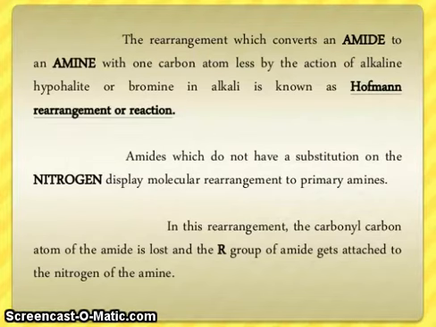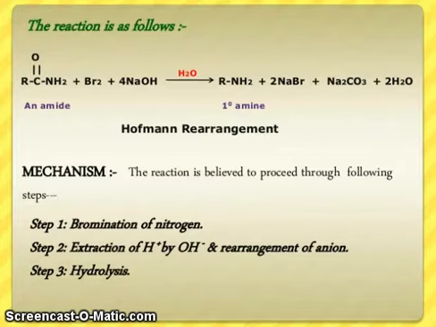In this rearrangement, the carbonyl carbon atom of the amide is lost and the R group of the amide gets attached to the nitrogen of the amine. So the reaction is as follows: an amide, Br2, sodium hydroxide, water, gives a primary amine, sodium bromide, sodium carbonate and water. The Hofmann rearrangement mechanism is believed to proceed through the following steps.